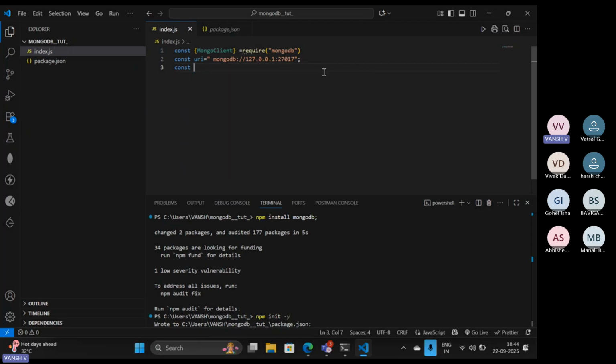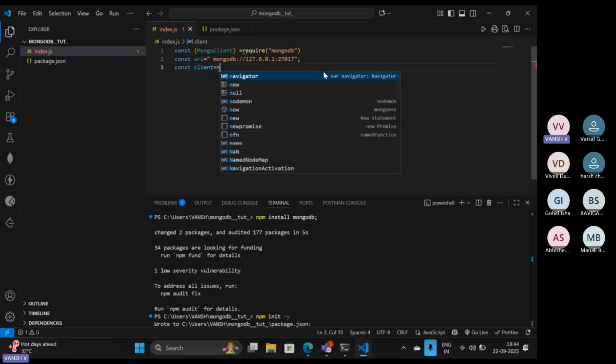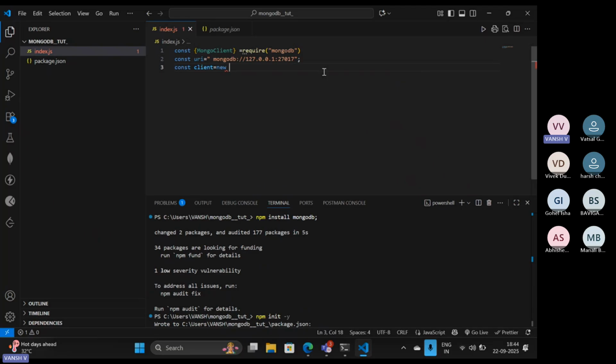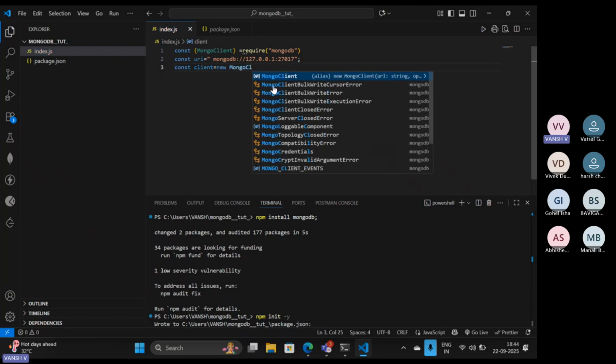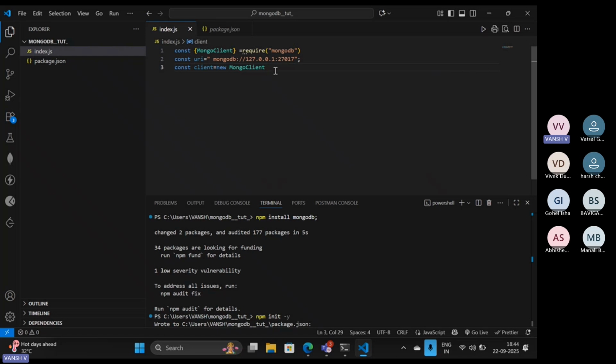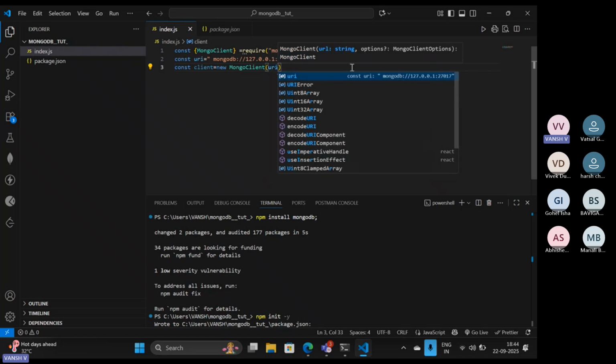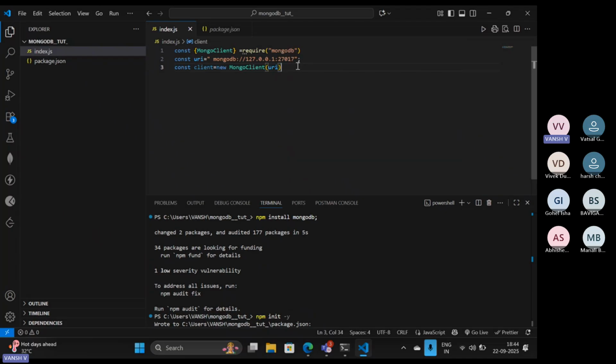For example, const, I am making a client variable here where I'm going to create an instance of our MongoClient. This function basically takes the URL through which you want to connect. So there it is, our URI, which we have provided like mongodb://127.0.0.1. Now create a simple function through which we are going to use the connect method.